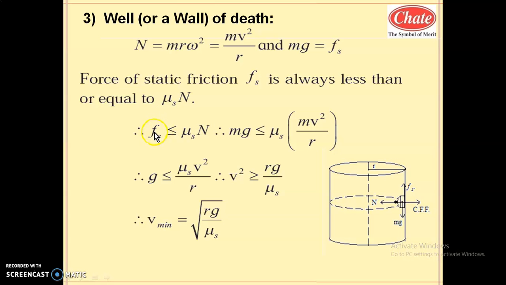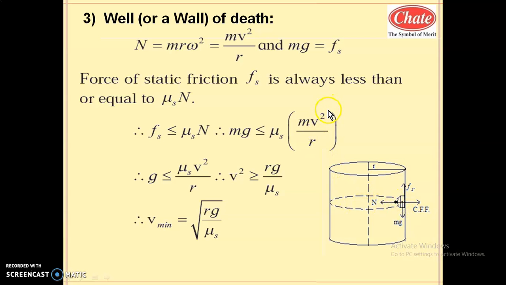Here the Fs balances the weight, which means this equation can be written as mg is less than or equal to mu s into the normal reaction, which is m v square by r. In this equation you can very well understand that m is constant, g is constant, mu s is constant, r is constant, but v is variable. Here v can be changed by the driver, the person who is driving the vehicle.